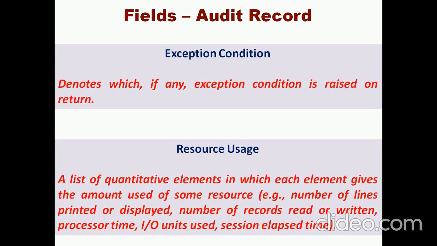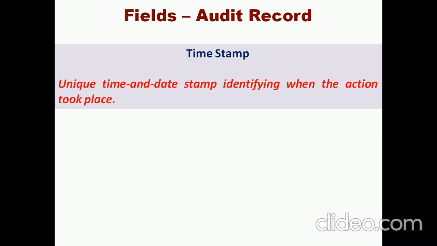And resource usage is a quantitative element: how they are utilizing the resources and what elements are used in the particular system. All of this is to be taken care of for identifying intrusion behavior. And the final one is called a timestamp, a unique time and date used to identify when the action took place.